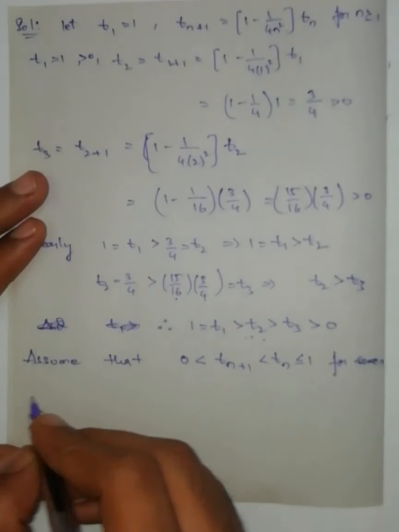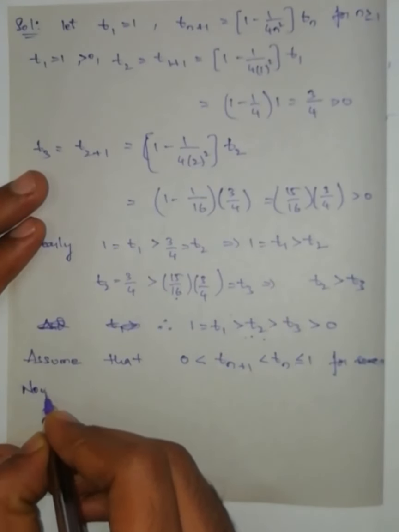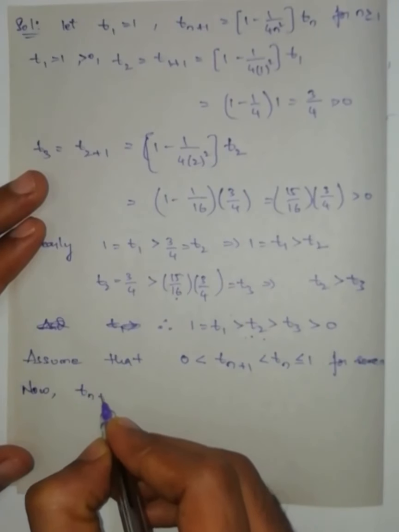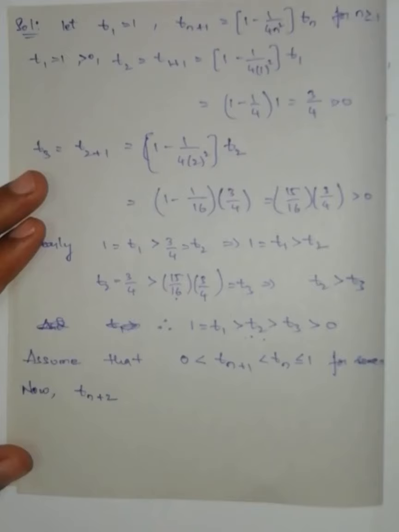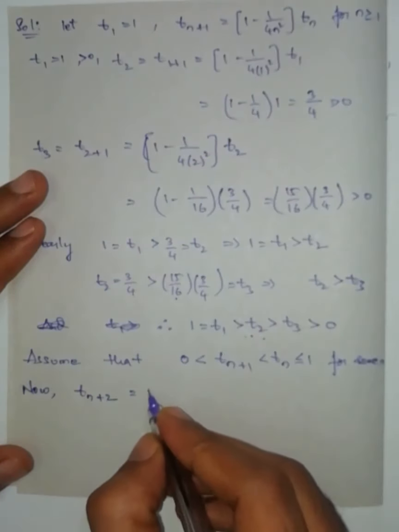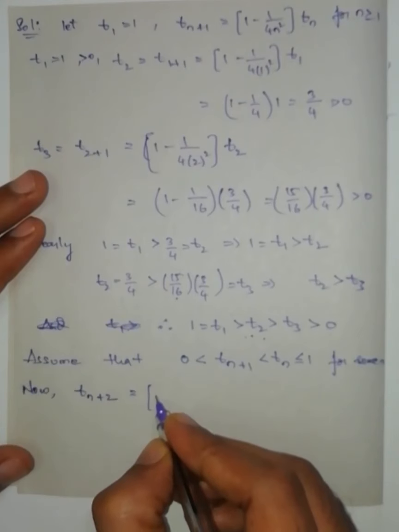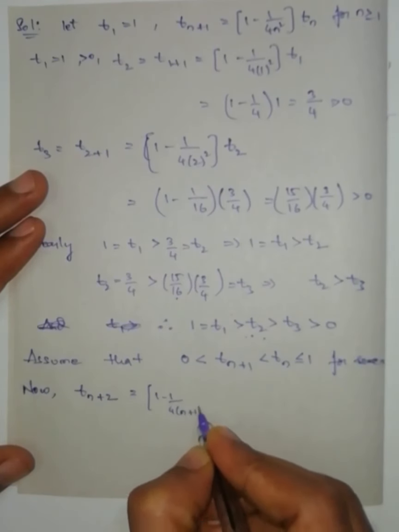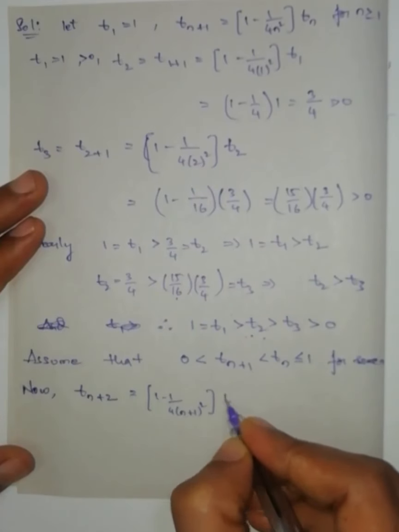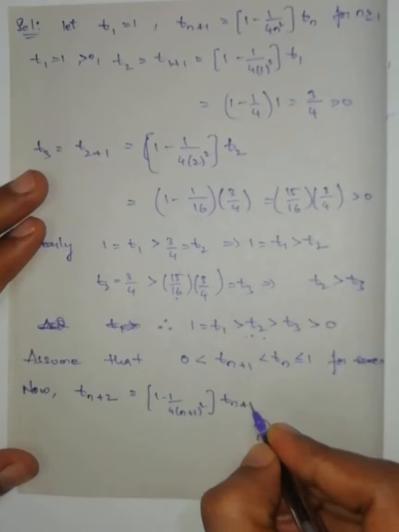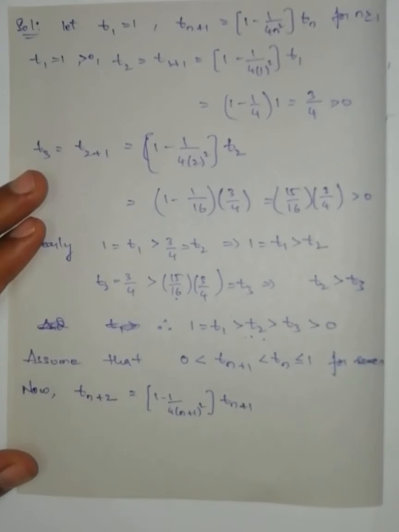Now t(n+2) can be written, from the definition, as (1 − 1/(4(n+1)²)) times t(n+1).